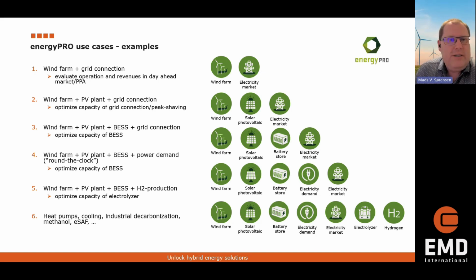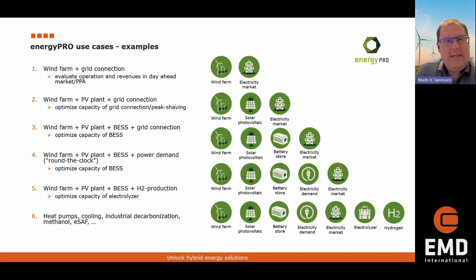The next one is a little bit more complex, where we want to have both a wind farm and a PV plant and a grid connection or electricity market. Here we can, of course, start talking about how big the capacity for the grid connection should be. The easy answer is full capacity of wind and full capacity of PV.